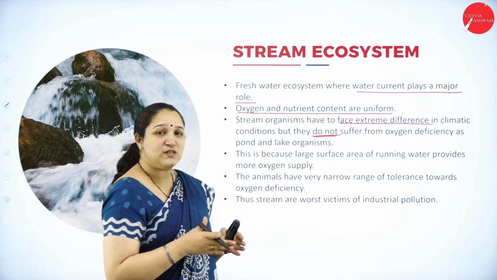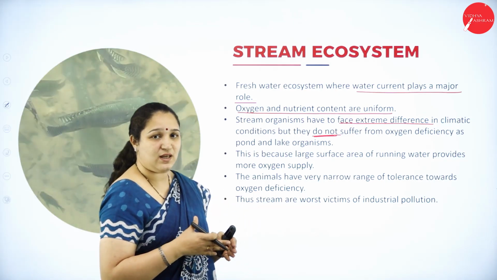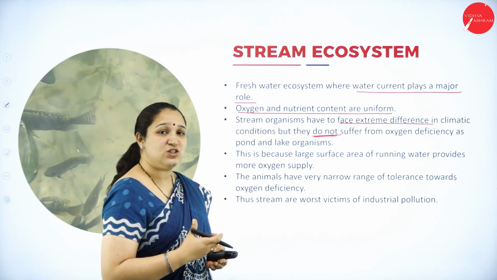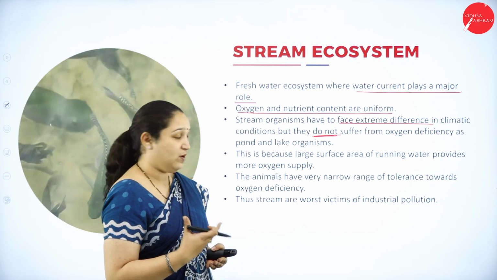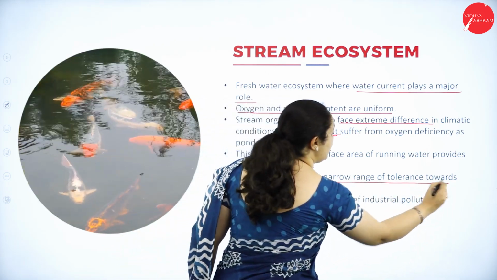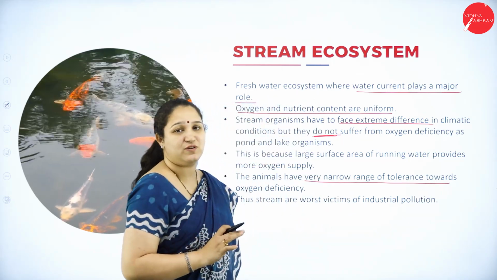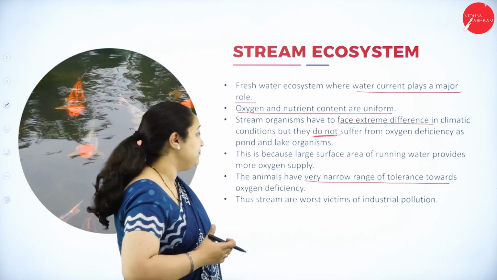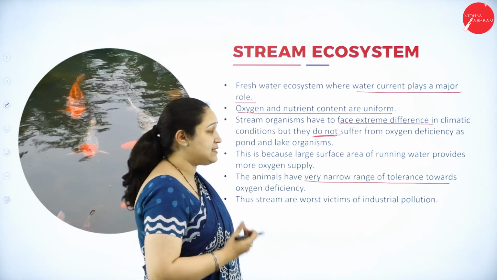So the animals here, the fishes in the streams, are not oxygen-deficiency tolerant. The animals have a very narrow range of tolerance for oxygen deficiency. So if the oxygen is deficient, they cannot live at all. They do not have that tolerance capacity here.